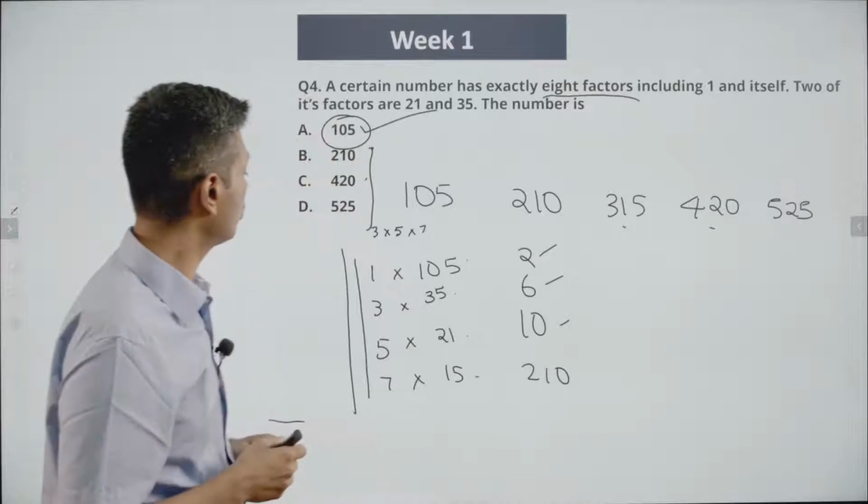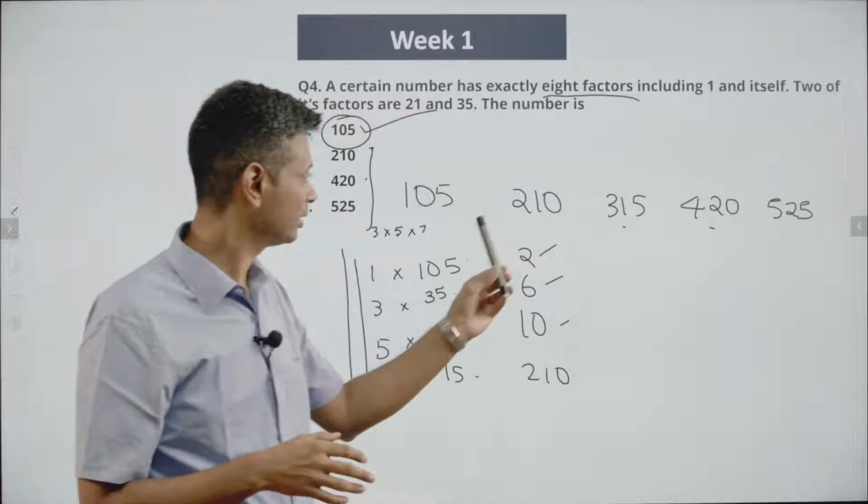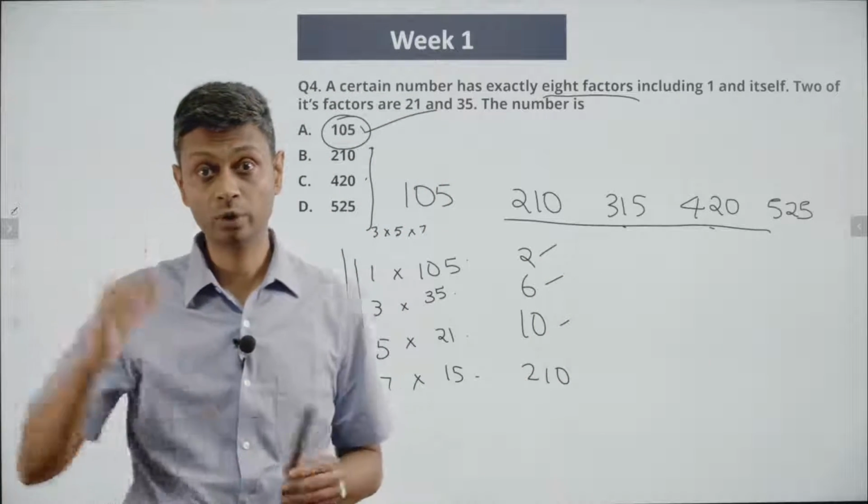Lovely. So 21 and 35, put them together, get to the number, then do some trial and error, then eliminate all of this, list the factors, and make sure for yourself you're good to go.